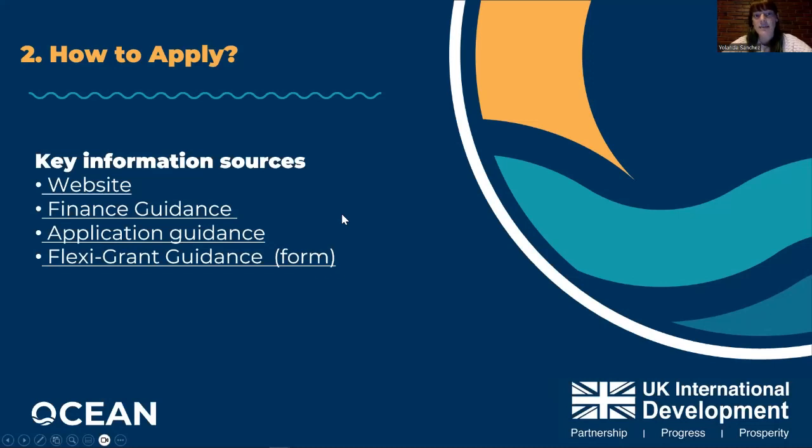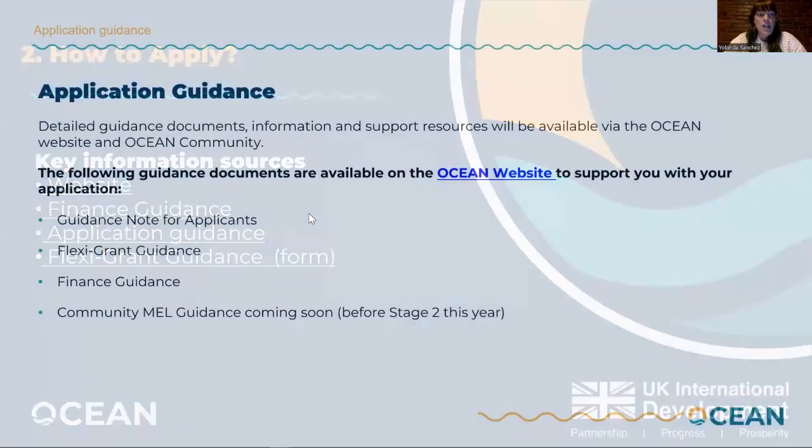The FlexiGrant is the platform where you have to do your application. Even if in the FlexiGrant you will find a document with all the questions, it's a Word document where you can work on your project if you want to. The documents in Word are not received for the application, so you have to do your application through the FlexiGrant platform.